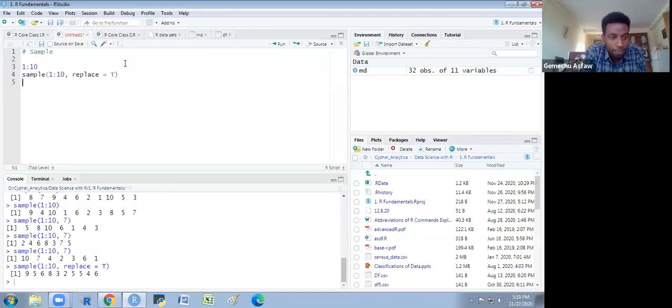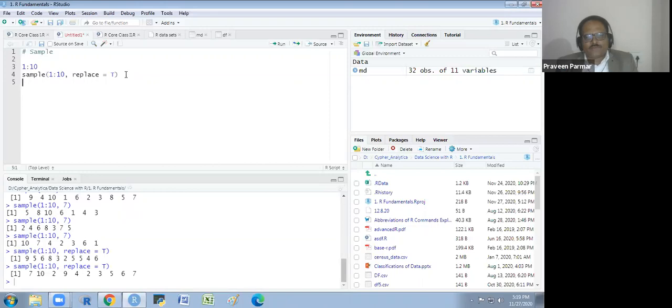Next time you run it, some other number will be repeated. It may be repeated or it may not be. If you allow repetition with replace equal to TRUE, the numbers may or may not repeat. But if you don't write replace equal to TRUE, the numbers will not repeat.